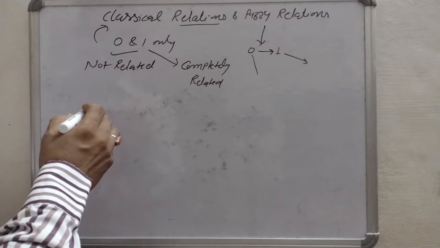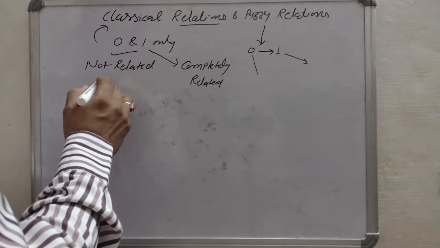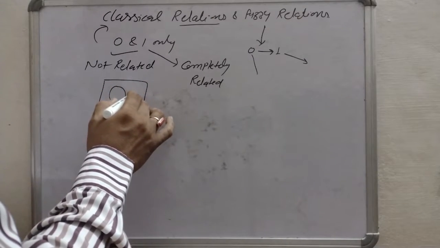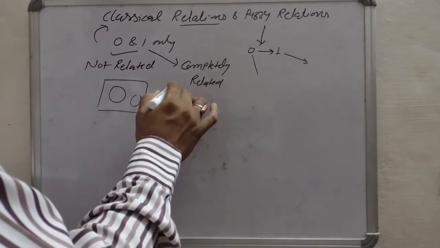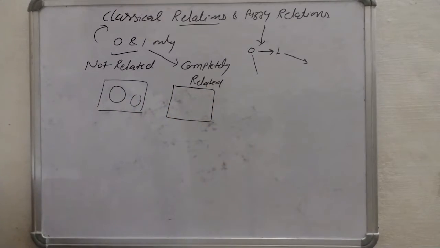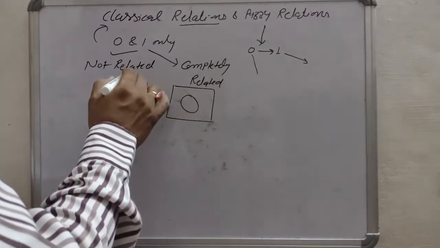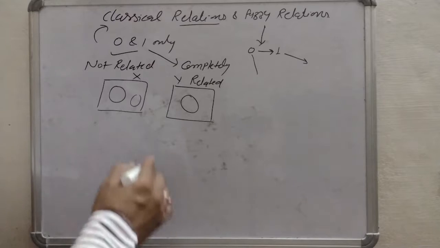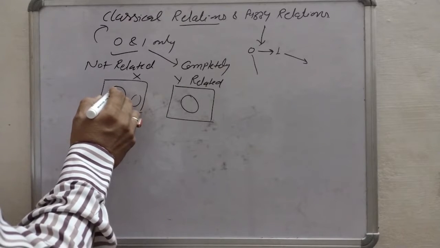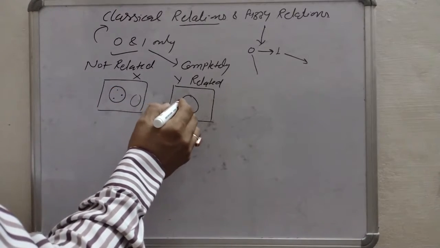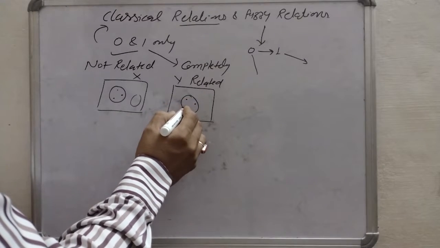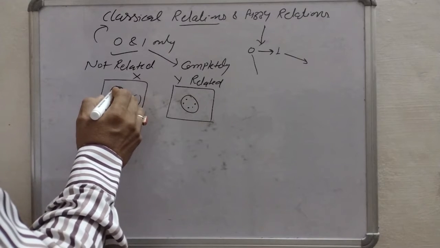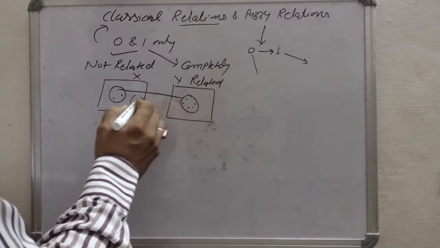So far we have discussed that a universe has many sets. So if we take two universes, suppose X and here it is Y, the elements of this set and the elements of these sets are related.